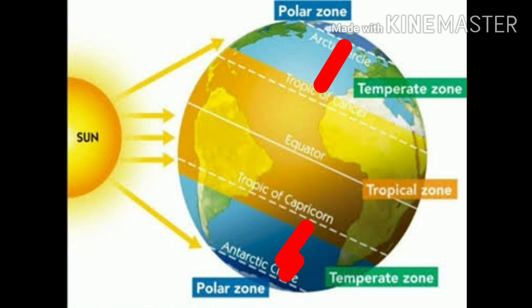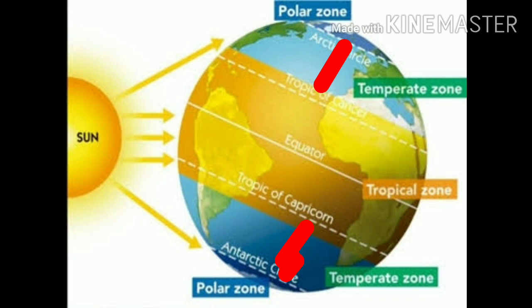Now we are going to study about the temperate zone. Look at this picture. I've marked red color over there. That is the northern temperate zone, between 23.5 degree north to 66.5 degree north, and southern temperate zone, that is 23.5 degree south to 66.5 degree south. It stretches from torrid zone to frigid zone.